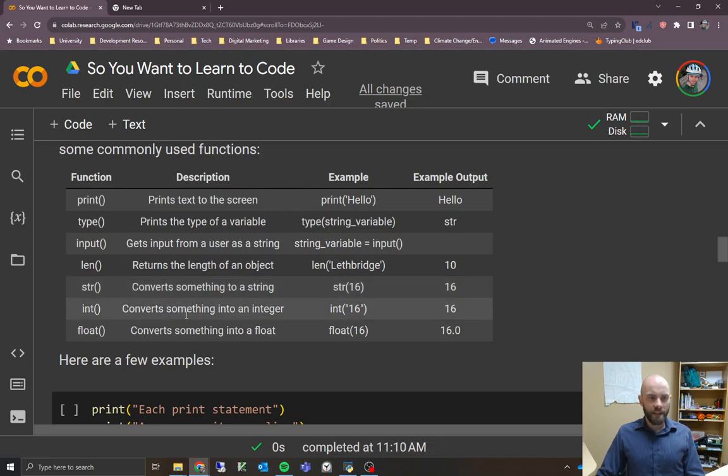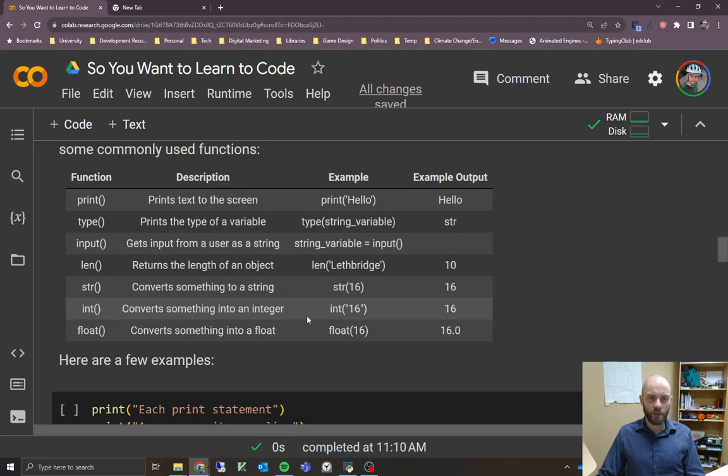The next 3 examples are functions that can tell Python that you want to do something different with a data type. You can tell it, I want you to treat this data type like a string, or like an integer, or like a float. You're telling it to make sure that you're converting it into this thing. So it's called casting it as a different type. If we do str on an integer, we're going to change it. You can't really tell from this example, but now it's going to be treated as a string. If you were to run type on that variable, it would say it's a string.